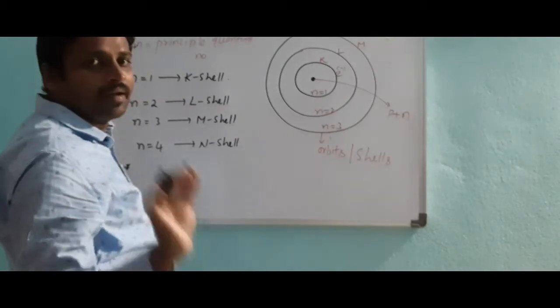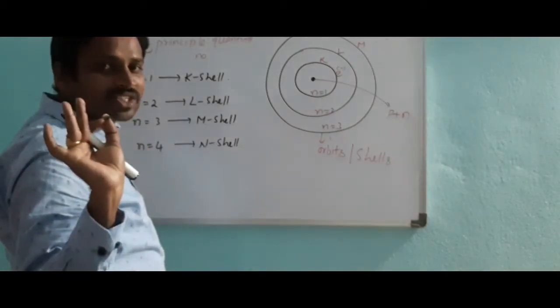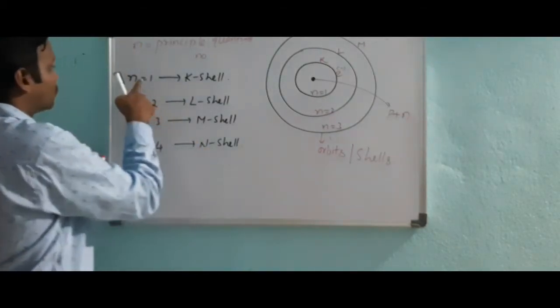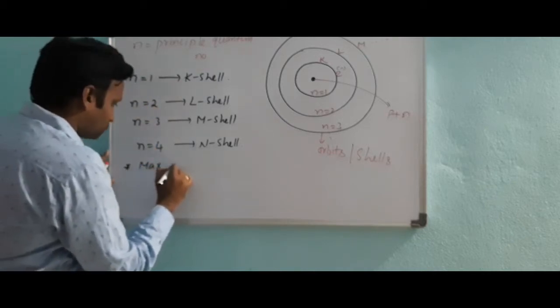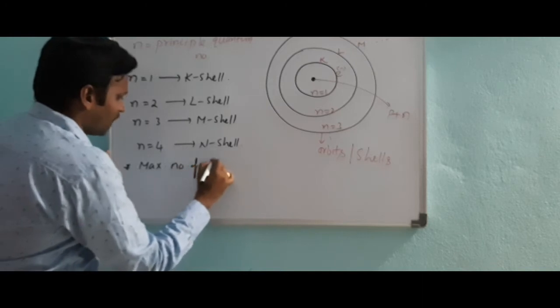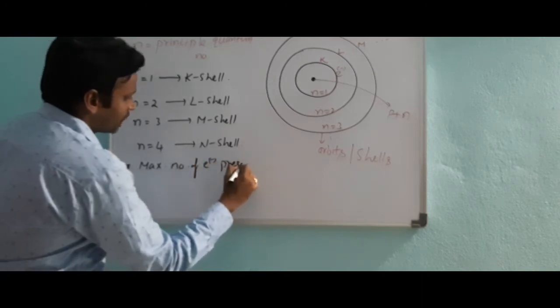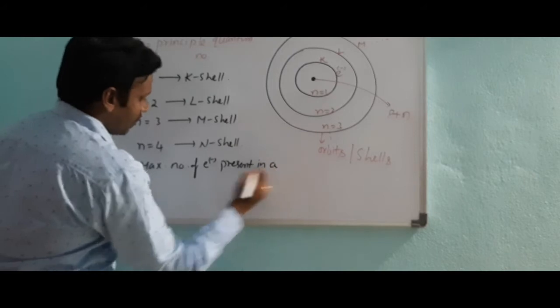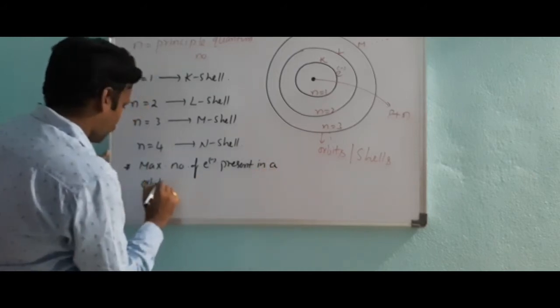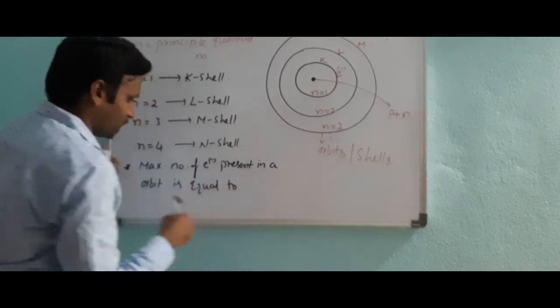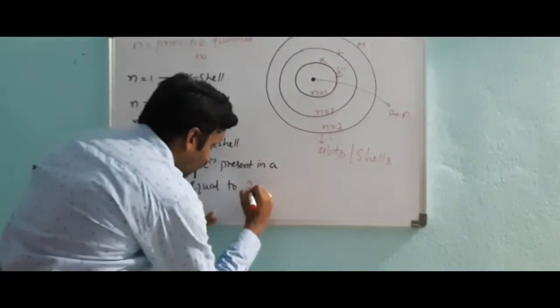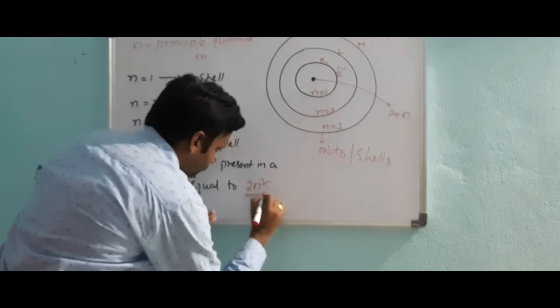You can say by using the formula 2n square. n has values 1, 2, 3, 4, like that. So the maximum number of electrons present in an orbit is equal to the formula 2n square.